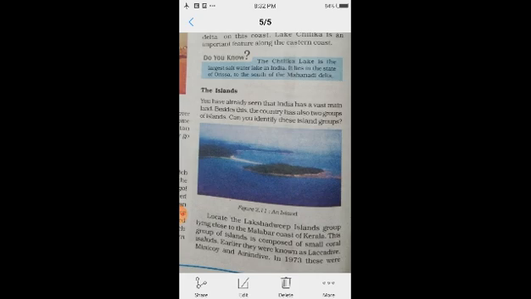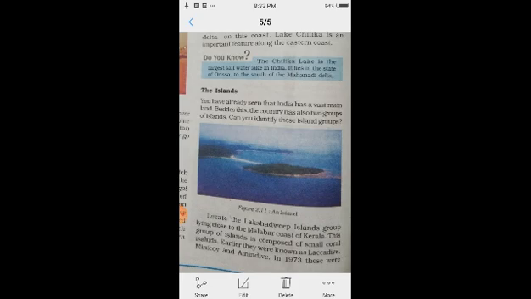So here you have already seen that India has a vast mainland. Besides this, the country has also two groups of islands. So locate the Lakshadweep island group lying close to the Malabar coast of Kerala. This group of islands is composed of small coral islands near the Malabar coast of Kerala.